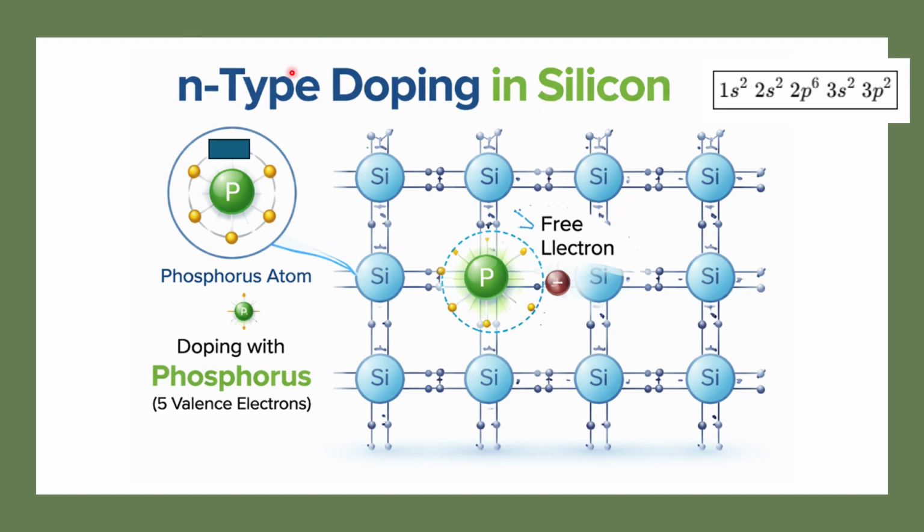So doping means simply you are going to mix something in the intrinsic silicon, right? So if you dope the intrinsic, that will become extrinsic. So how are we going to dope? We are going to mix everything at the atomic level. Atomic means we are talking about the atoms level.